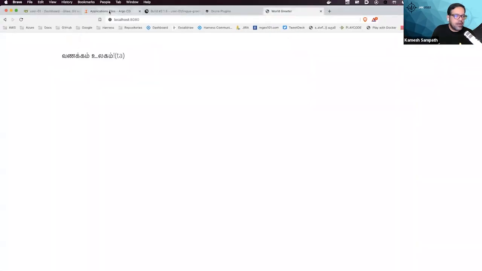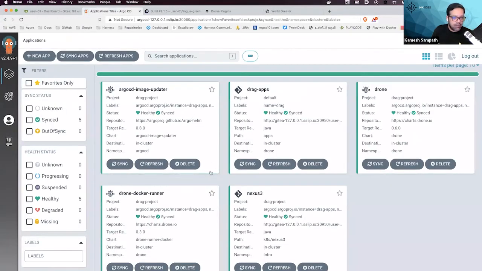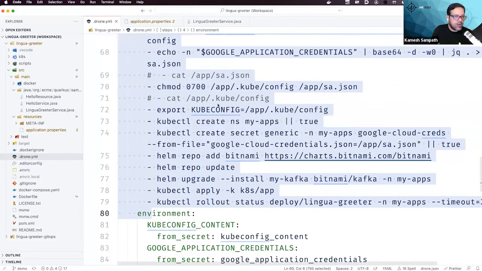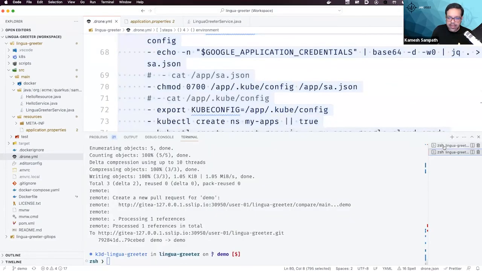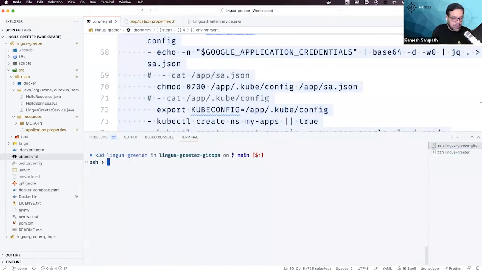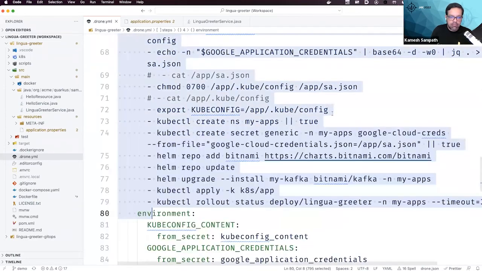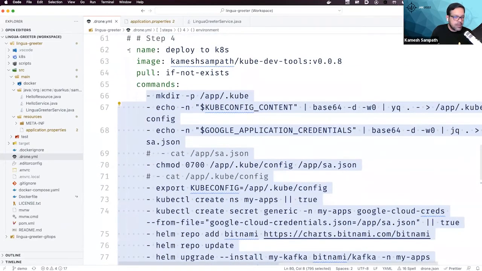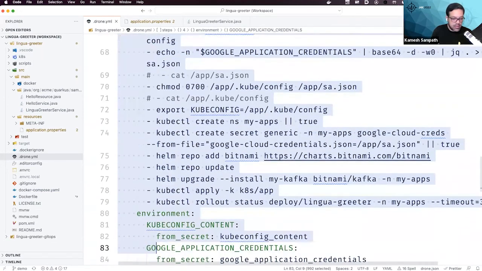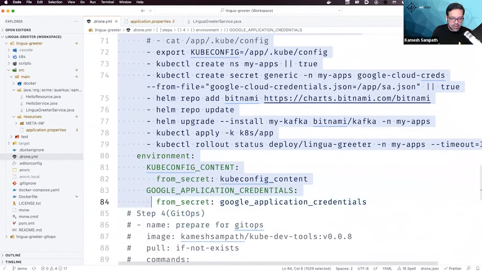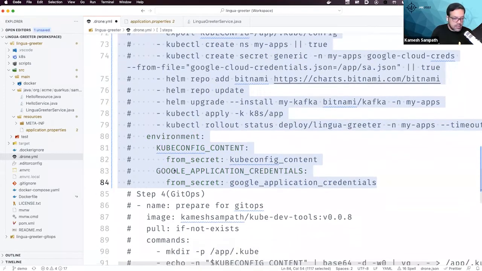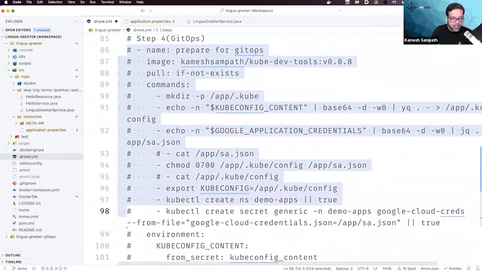What I'm going to do right now is go back to my IDE and go to my GitOps thing. I'm just going to comment this out and say, prepare for GitOps.